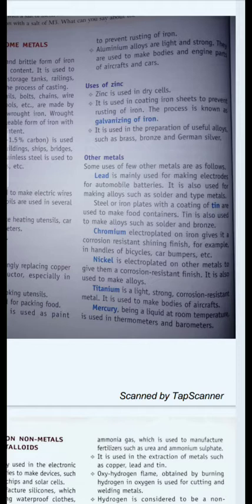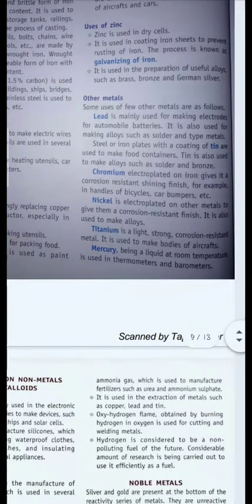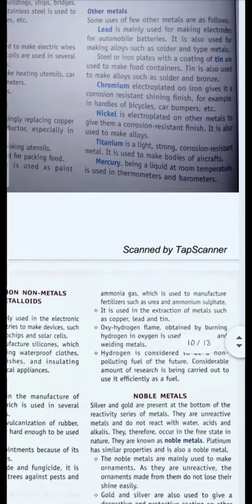Other metals may include lead, chromium, nickel, titanium, mercury. Lead is used in making battery. Chromium is used in electroplating. Nickel is also used in electroplating. Titanium is a light, strong, corrosion-resistant metal, so it is used for making bodies of aircraft. Mercury, being liquid at room temperature, is used in thermometers.